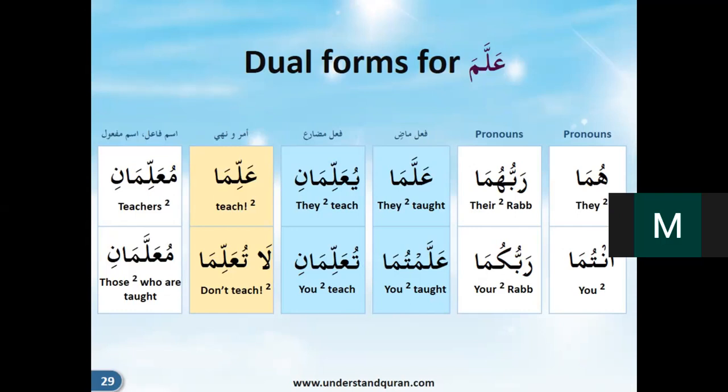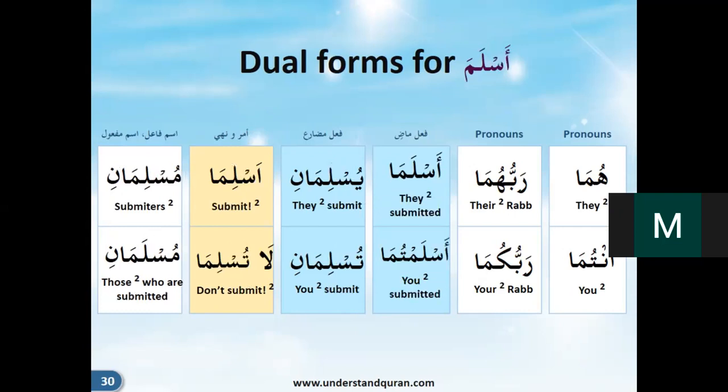Allima, both of you teach. Allimu, all of you teach. La tu'allim, don't teach. La tu'allima, you both don't teach. La tu'allimu, you all don't teach. Mu'allimun, mu'allimani, mu'allimuna. Mu'allam, mu'allamani, mu'allamuna, those who are taught. Okay, so just write all of them together so that the difference also becomes easier. And if you just write these two, sometimes it might get confusing also.